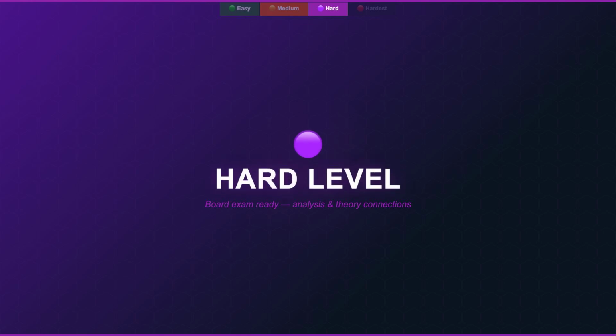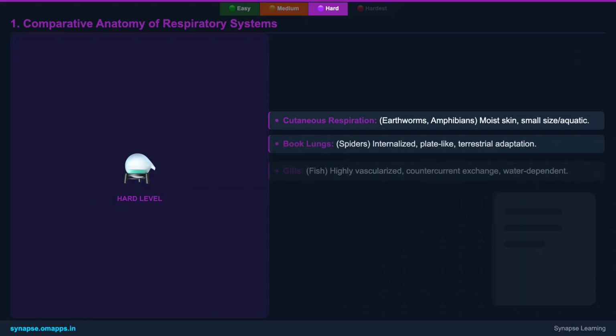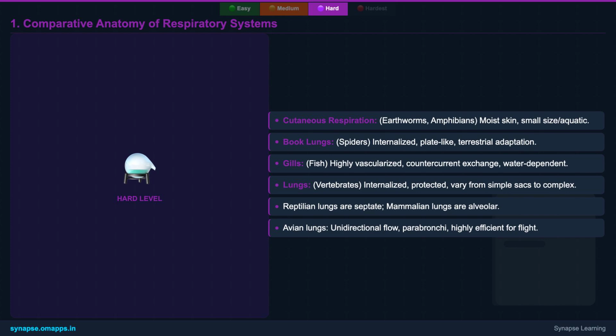Alright, it's time to step up. Let's delve into the deeper analysis and theoretical connections of respiratory organs. When we compare respiratory systems, we see remarkable diversity. Cutaneous respiration, like in earthworms or amphibians, relies on moist skin for gas exchange, but it's limited to small bodies or wet environments. Book lungs in spiders are internalized, plate-like structures, a terrestrial adaptation. Gills, efficient in water, collapse in air. Lungs, found in vertebrates, vary from simple sacs in amphibians to highly complex structures in mammals and birds.